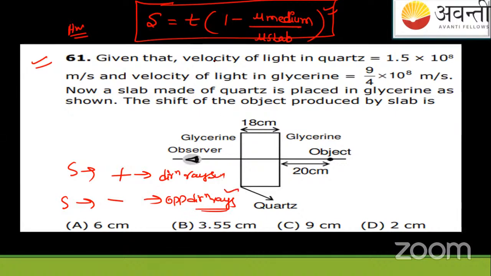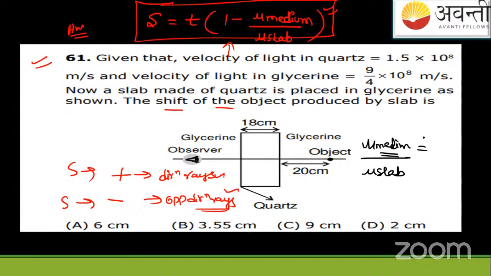Okay? Now also we can solve this hand in hand, because I have already told you they're asking the shift. So you can solve quickly. It's very easy by the way. Apply the values. Just remember, in this question the velocity relation is also given. So you will write mu of medium, mu of slab, corresponding velocities.